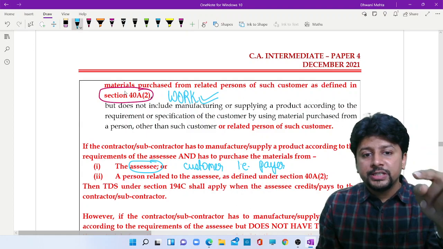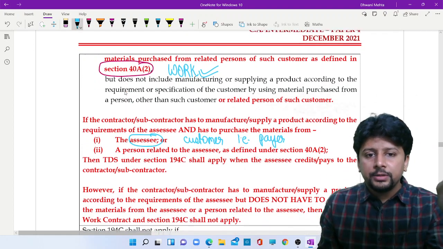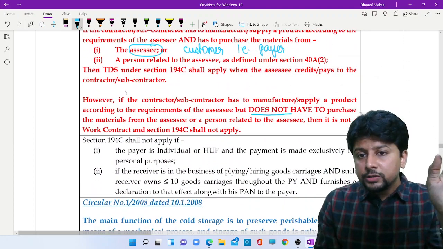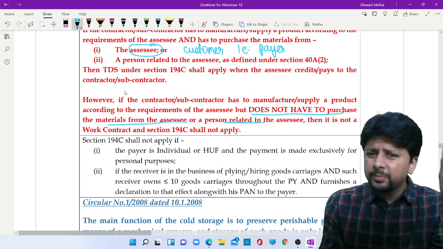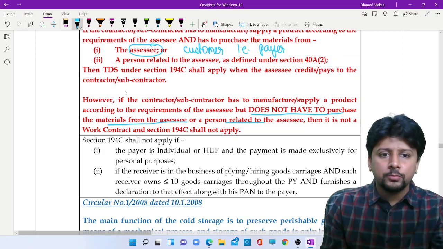Or has to purchase the material from a person related to the customer. Then TDS under 194C shall apply. But if he does not have to purchase the materials from the assessee or from a related person, then 194C will not apply. Another concept to remember,